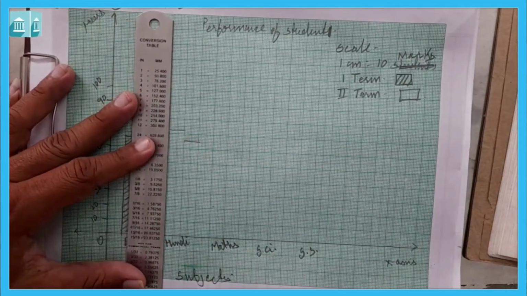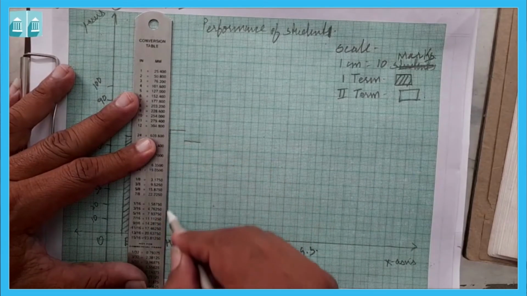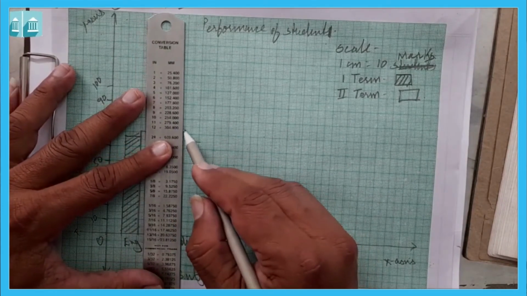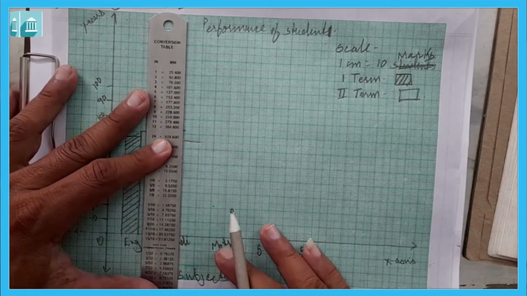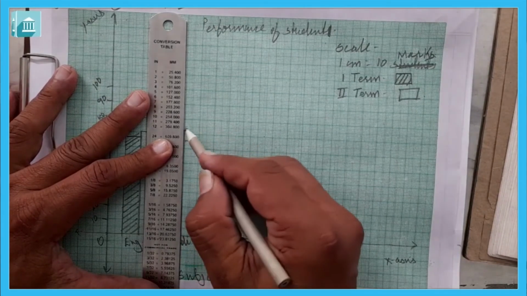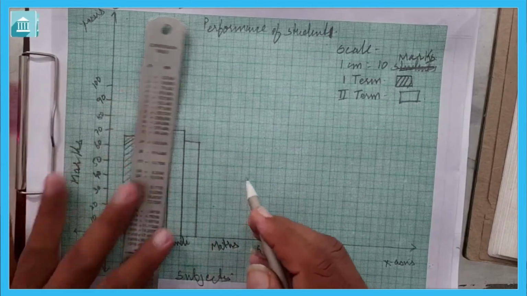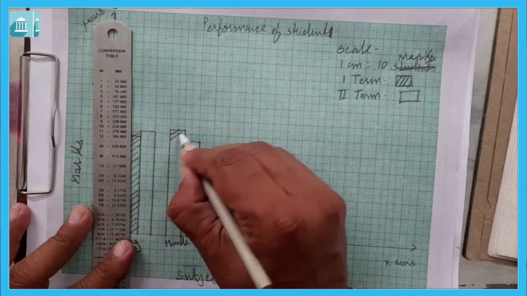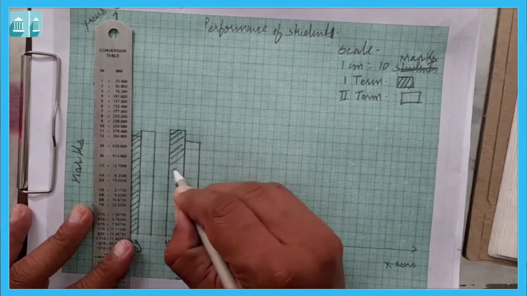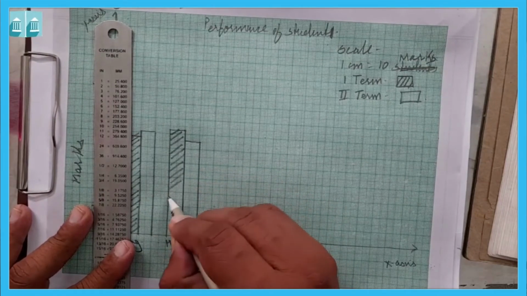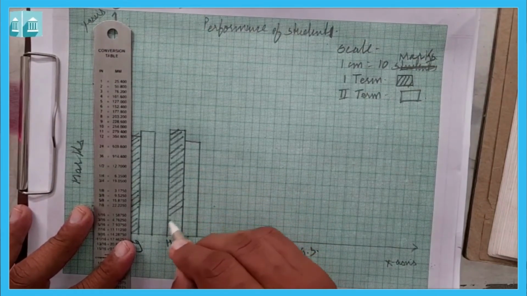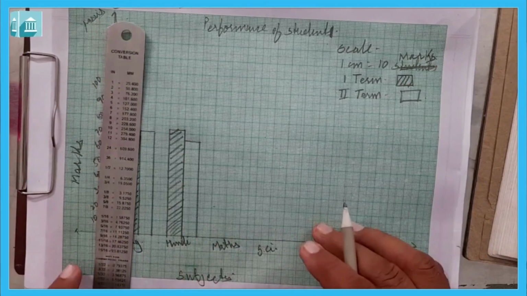So this is 65. We are going to mark it like this. Okay.